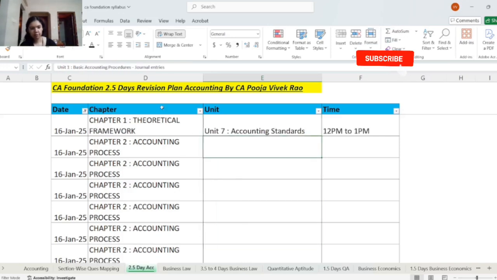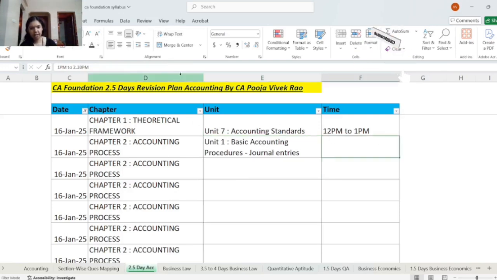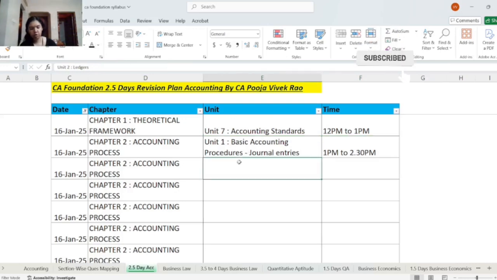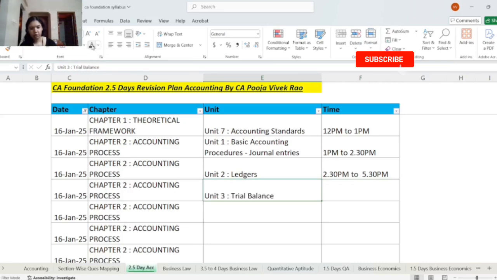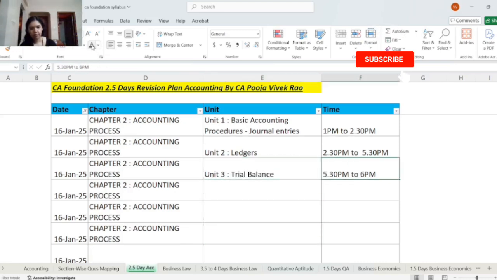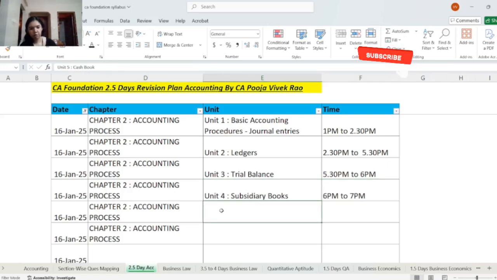This has 6 units. First you will revise unit 1, basic accounting procedures, journal entries, from 1 PM to 2:30 PM. Then unit 2, ledgers, from 2:30 PM to 5:30 PM. Then unit 3, trial balance, from 5:30 PM to 6 PM. Then unit 4, subsidiary books, from 6 PM to 7 PM. Then unit 5, cash book.